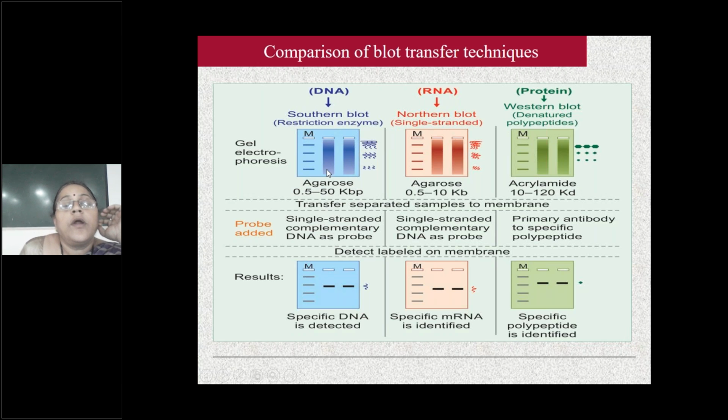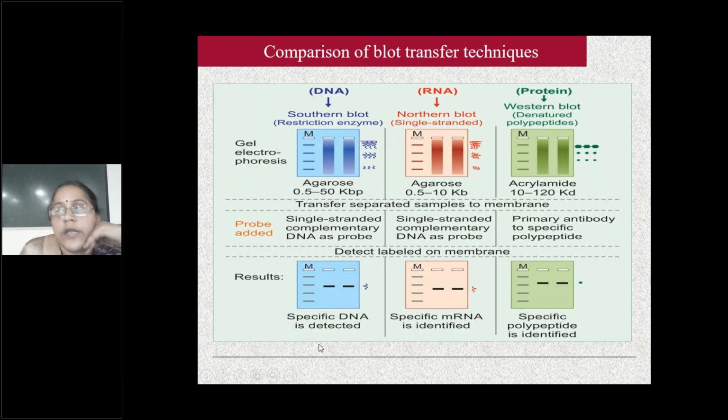Southern blotting is for the restriction enzyme DNA fragments. Electrophoresis is done, then a probe is added to the nitrocellulose filter paper, autoradiography is done, and DNA is detected.